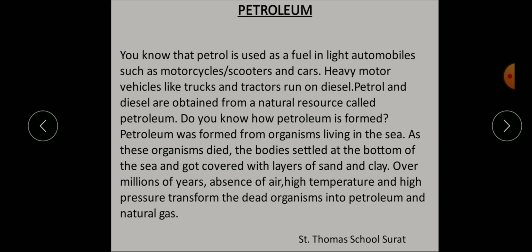So the liquid then seeped down until it reached a bed of non-porous rocks. Understood? And then they remained like a lake of oil between the layers of rocks. After that, the petroleum is obtained by oil wells into the earth crust.